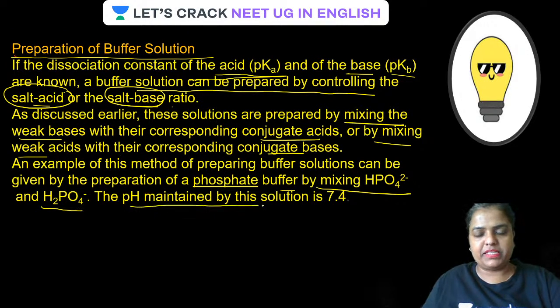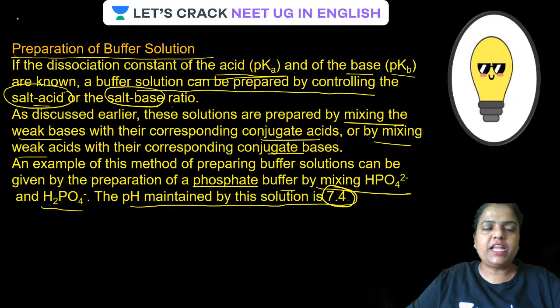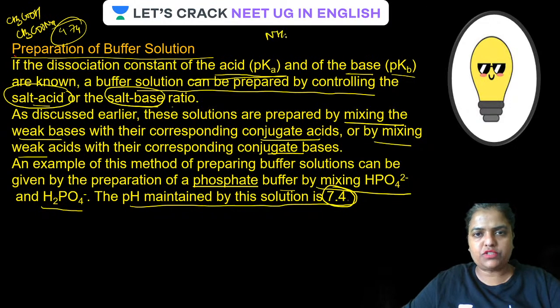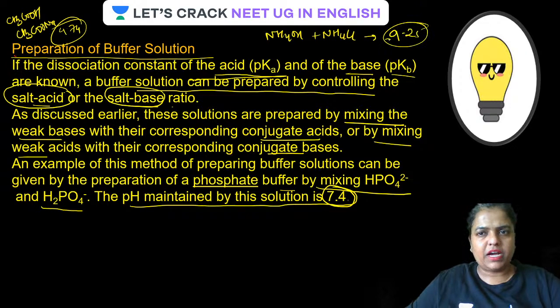The pH maintained by this solution is 7.4. See, guys, the acidic buffer of acetic acid and sodium acetate had a pH of roughly 4.74. And the other one, NH4OH and NH4Cl, was somewhat around 9.25, isn't it?